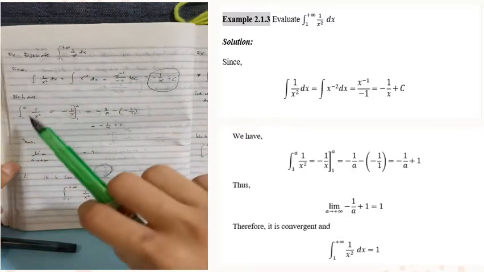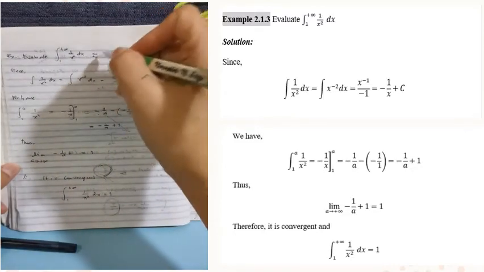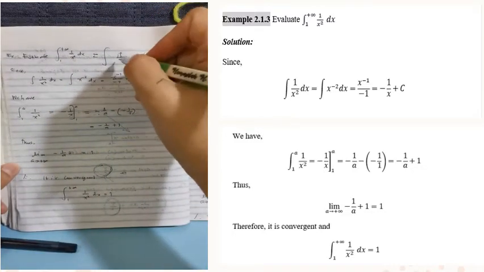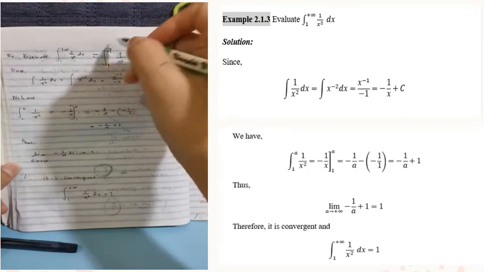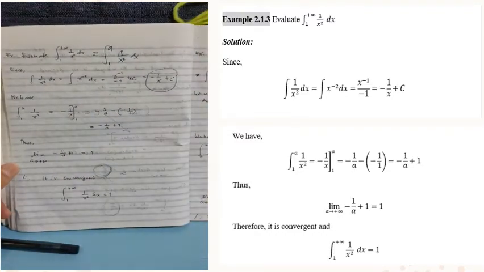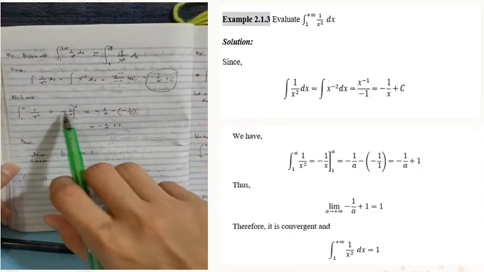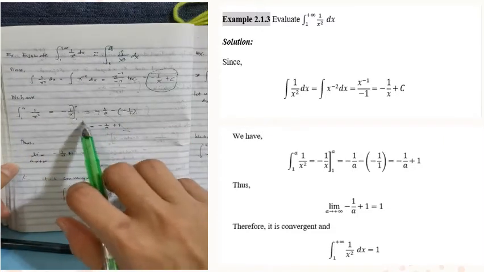So, it becomes the integral of 1 over x squared from 1 to a. Positive infinity was simply replaced by the variable a. Okay, so the integral of this, class, is negative 1 over x from 1 to a.